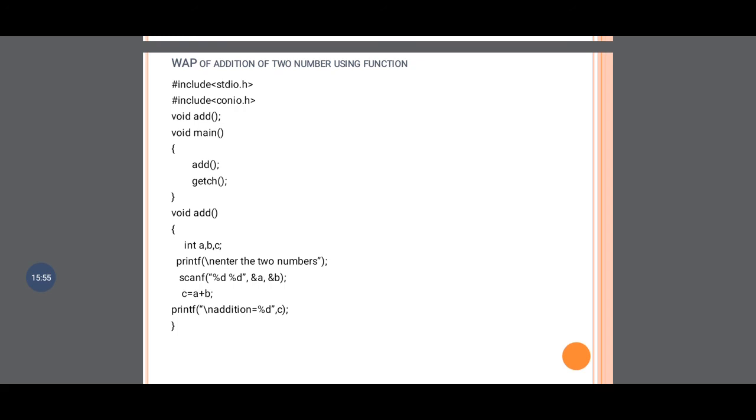You can see here we have declared our function void add, after that we have called the function add, and last we have defined the function void add, and whatever the actual coding is, we did in the function definition.